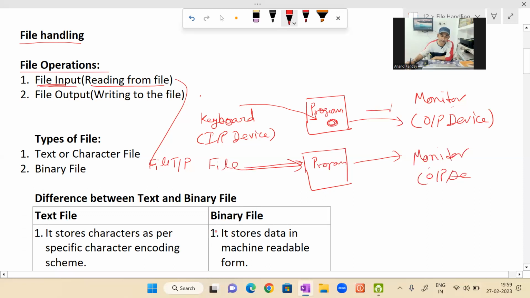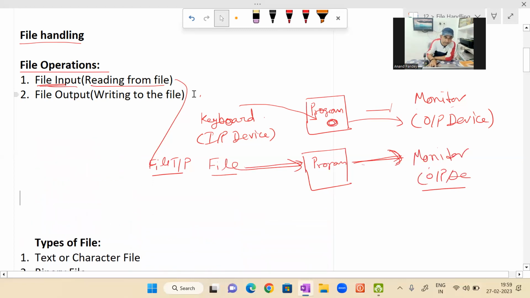Okay, here we are not taking input from the keyboard, we are taking input from the file. Means the program is taking input from the file, and after processing, it is producing output on the output device. This was file input.